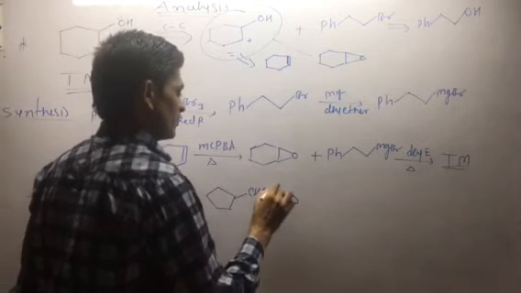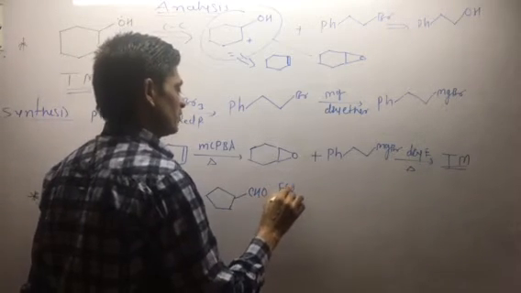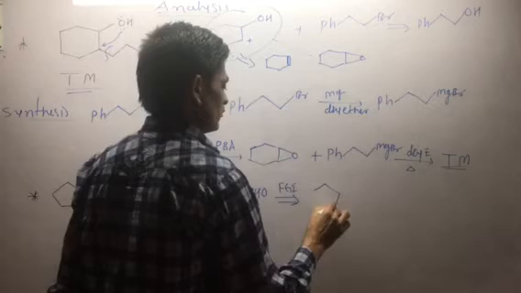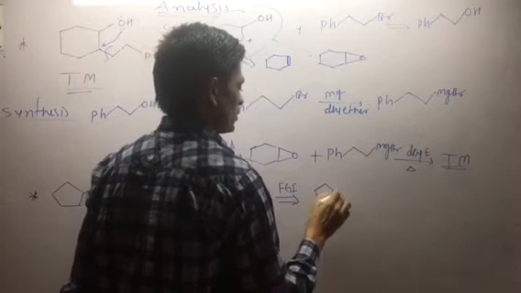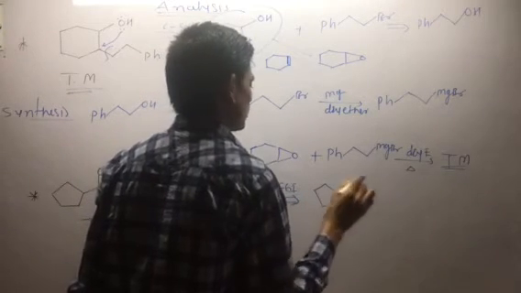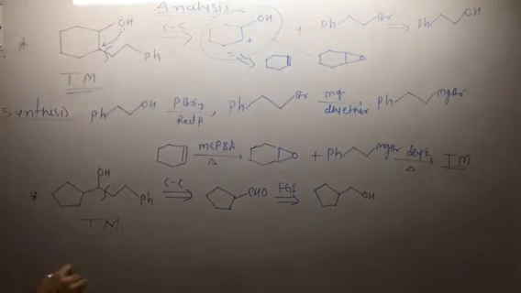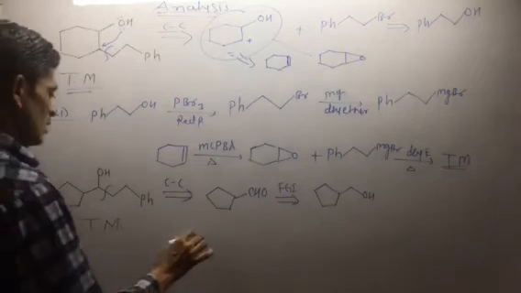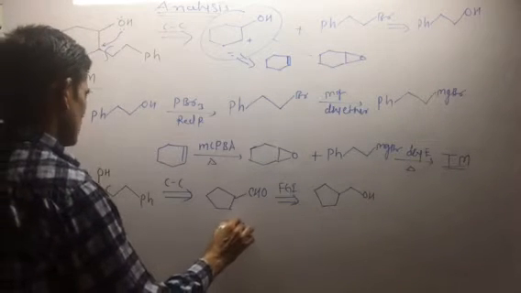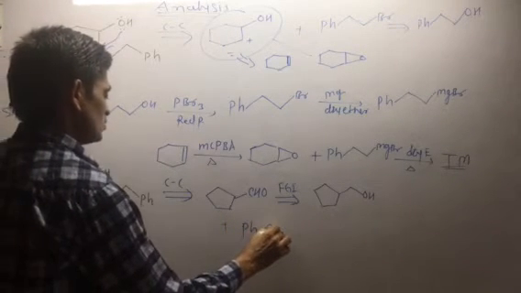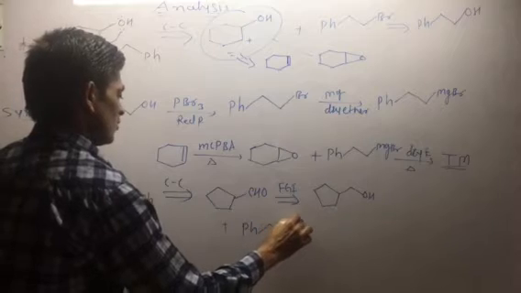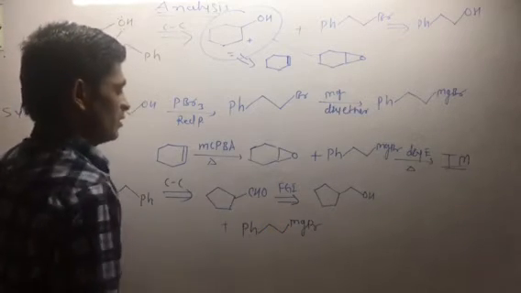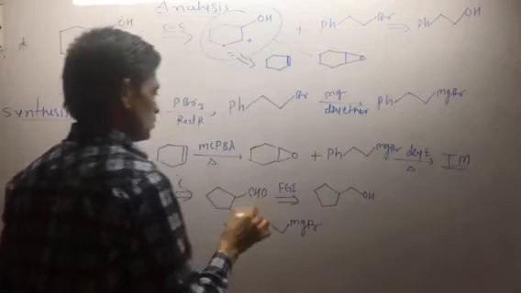Again this aldehyde is an FGI, functional group interconversion, going to the primary alcohol CH2OH. The other reactant species is the reagent PhCH2CH2MgBr, which I have written directly. So these are the two species.